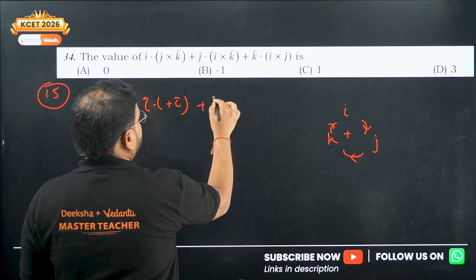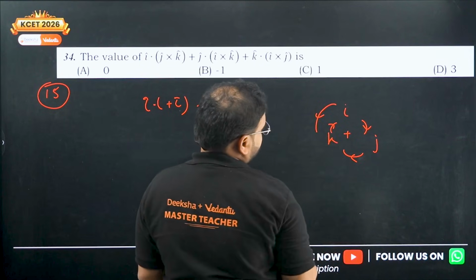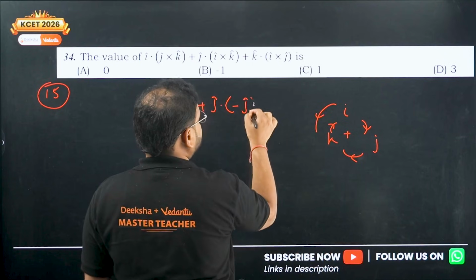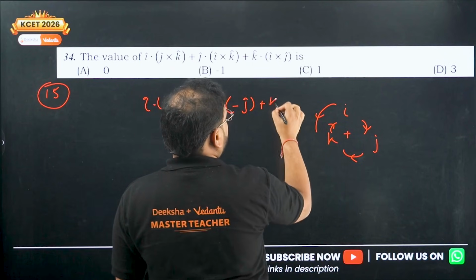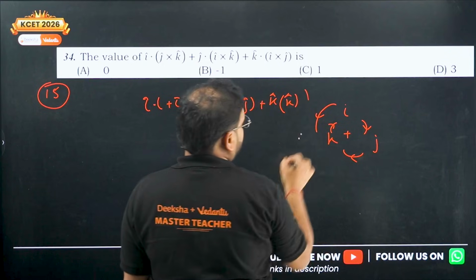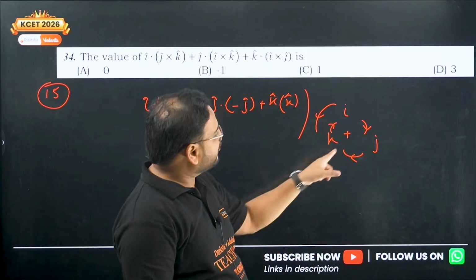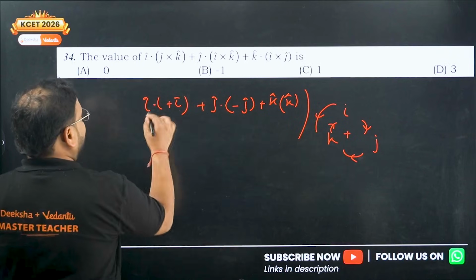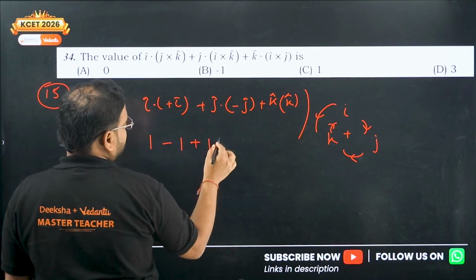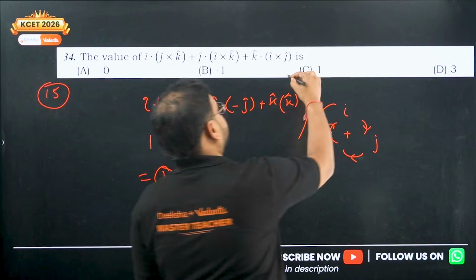Here you get j dot with i cross k. So you're going to go this way, no? i cross k will be minus j. This will be minus j cap. And this one, k cap as it is, i cross j will be plus k. Check over here. i cross j is plus k, but i cross k is minus j. The second one, i dot i is 1. j dot j is again, minus 1. Over here plus 1. Cancels. Answer is 1, so option C.